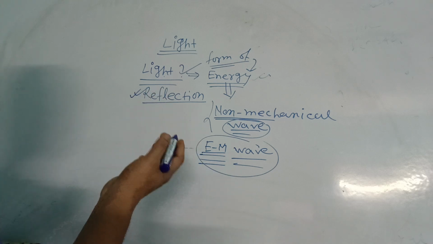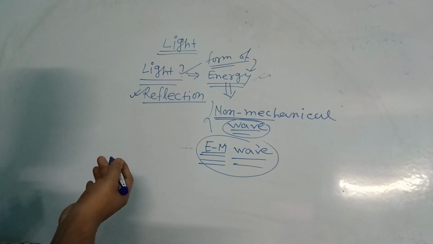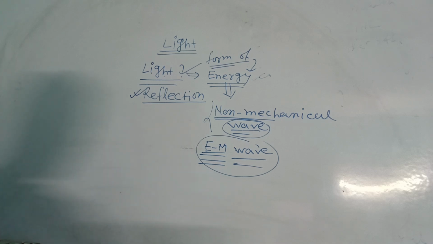Or we can say light is a form of energy which enables us the sensation of sight.